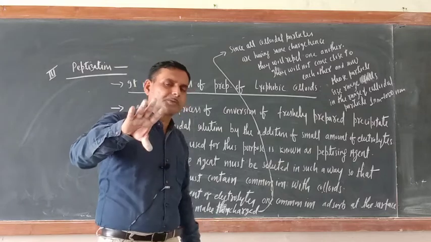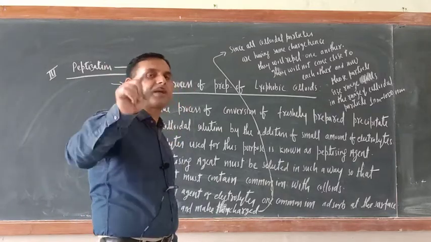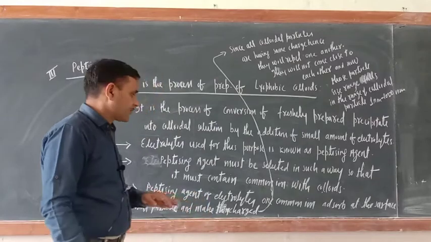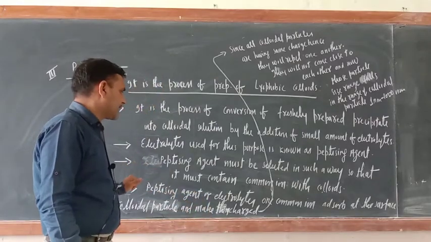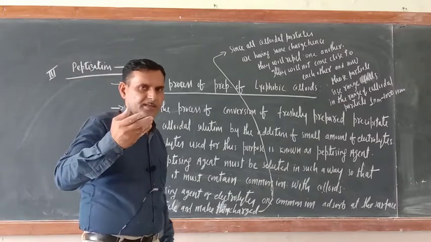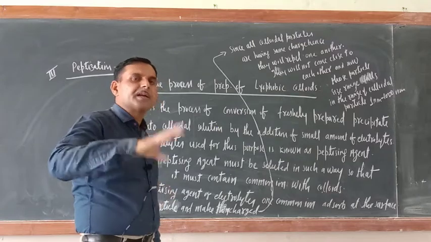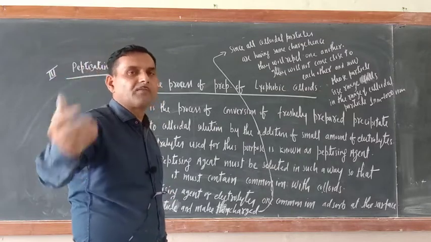So here, who is playing the important role? Actually, that electrolyte which is added is playing the important role. Now the question arises: how is the electrolyte converting precipitate into colloidal form?